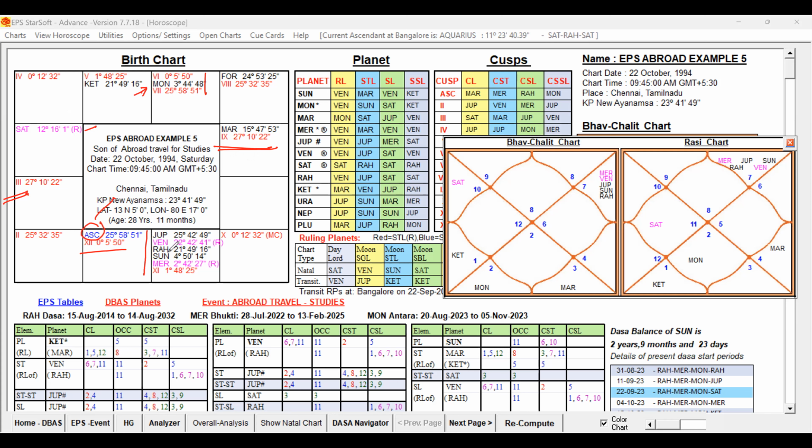You can see Rahu, Venus, Jupiter all posted in the sign of Libra. So Rahu is indirectly getting a connection to the Moon. Rahu is also an important planet, because Rahu is a karaka planet for abroad travel, and that too posted in the Aries sign in the 11th house. Now Jupiter is aspecting Saturn. Jupiter is conjoined with Venus and Rahu, and it is aspecting Saturn. That is good. And Moon is indirectly conjoined to Rahu.